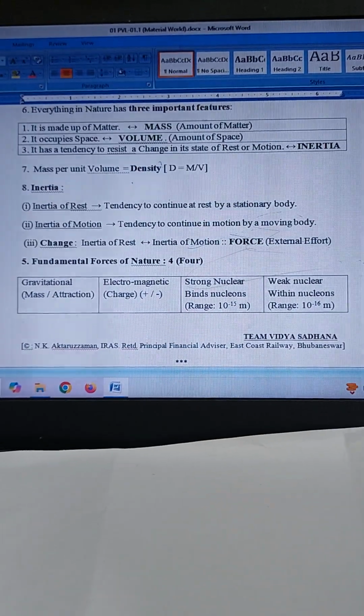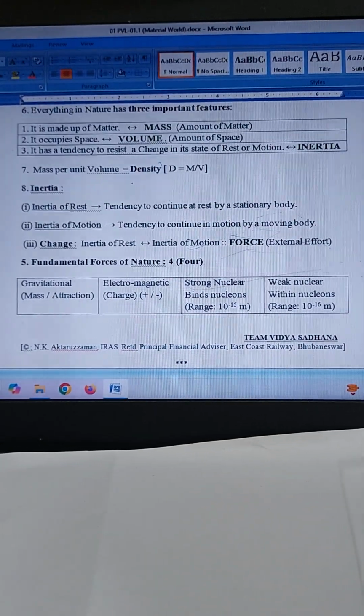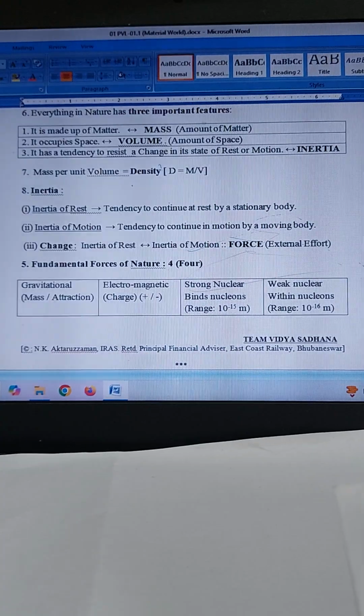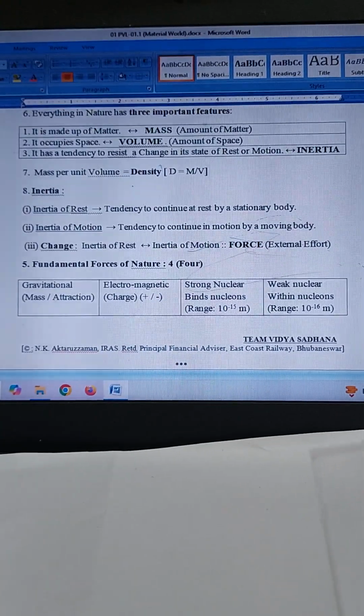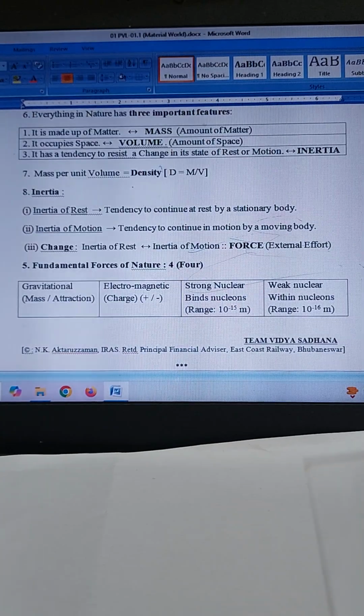Strong nuclear force is the force that binds protons and neutrons in a nucleus. It is charge independent and its range is extremely small, that is about 10 to the power minus 15 meter.